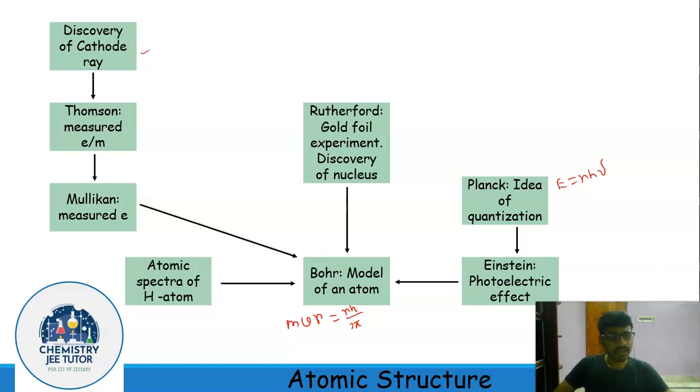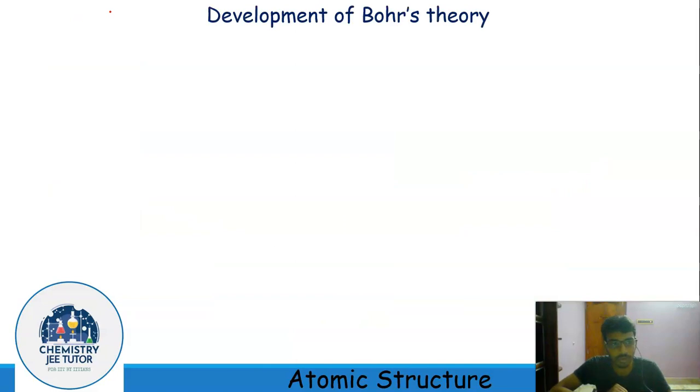In this class, I will try to give an overview of how Bohr developed his theory. Let's see the development of Bohr's atomic theory. Niels Bohr moved to Cambridge from Denmark to work under Professor J.J. Thomson. He was trying to build a unified model of an atom. He believed that if we could implement Planck's idea of quantization with Rutherford's atomic model, it could explain the hydrogen atom spectrum. But unfortunately, Thomson found Bohr's revolutionary idea hard to accept. Because of this, in 1912, Bohr moved to Manchester from Cambridge, where he started working under Rutherford.